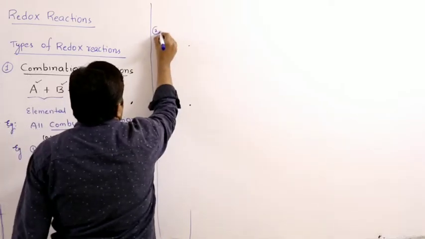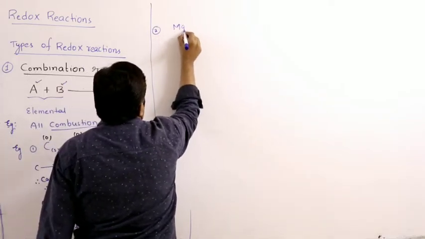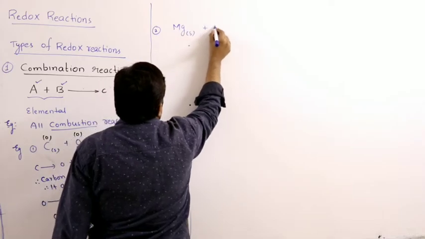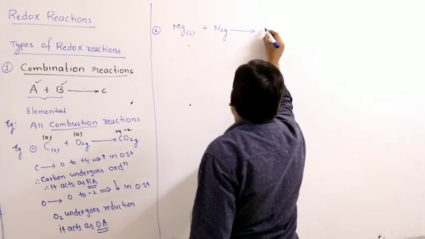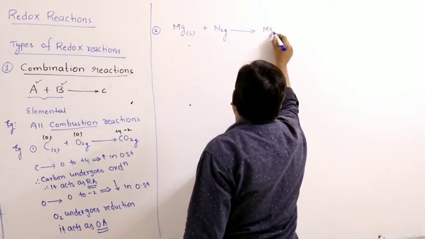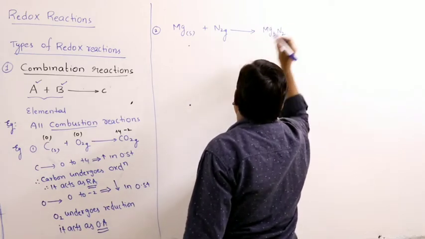You can write a number of examples. Say magnesium solid combines with nitrogen on heating. What we get is magnesium nitride, Mg3N2.